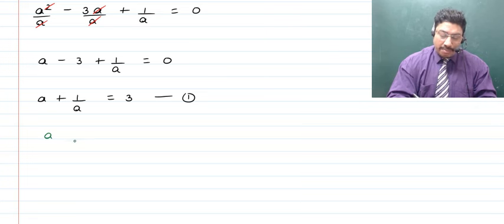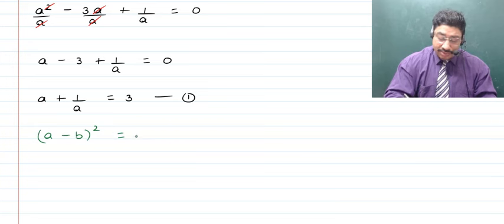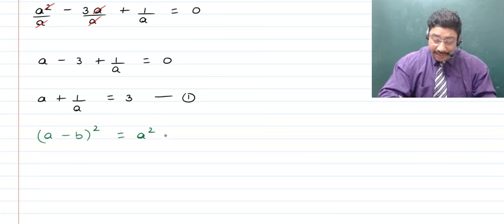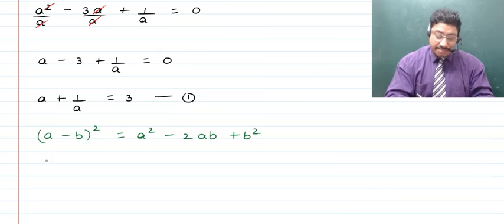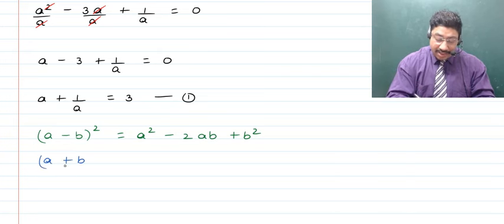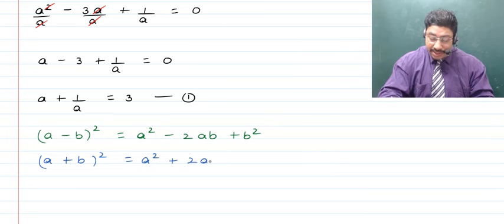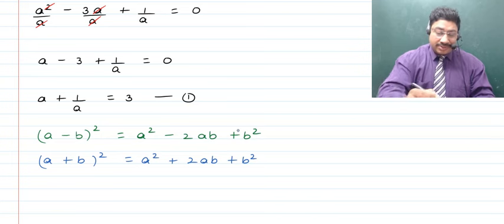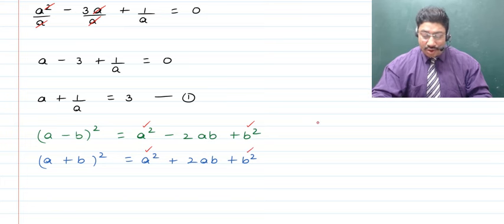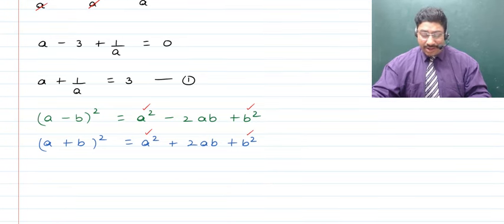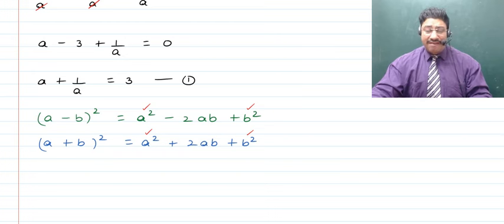Now if you talk about a minus b, and if you square it, then what is it that you're going to get? You will get a square minus 2ab plus b square. And similarly children, if we now talk about a plus b whole square, then what are we going to get? We are now going to get a square plus 2ab plus b square. So there are two terms which are common. One is a square and the second is b square, which are common in both of these. Now in one you have minus 2ab and in the other you have plus 2ab.